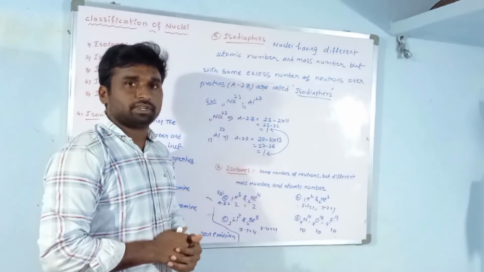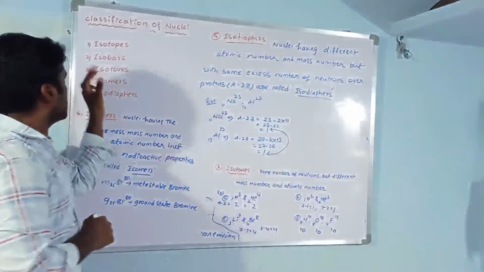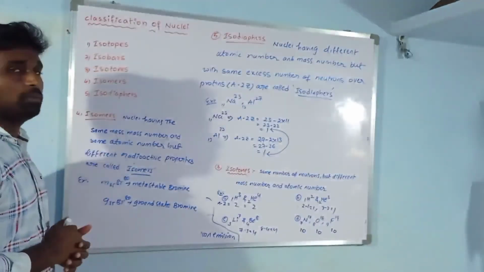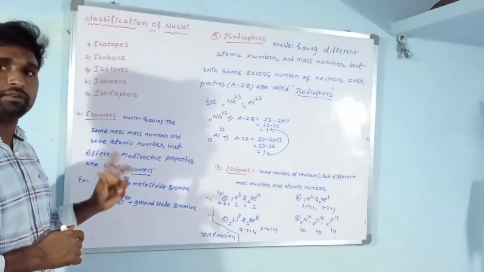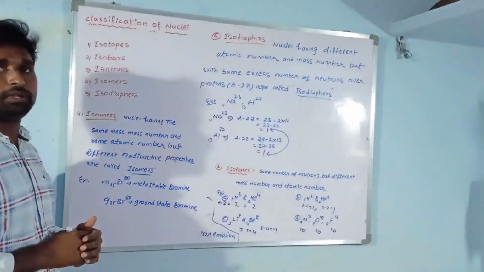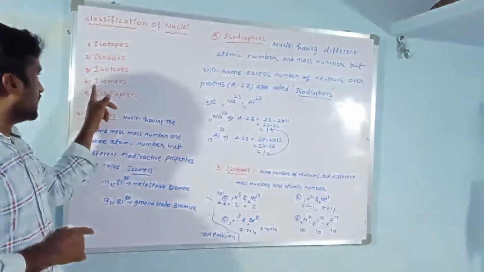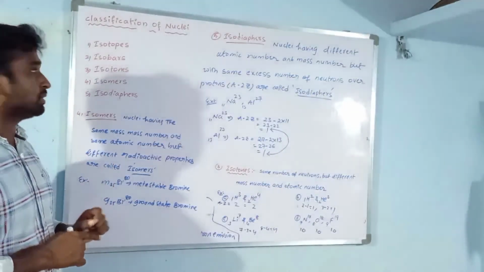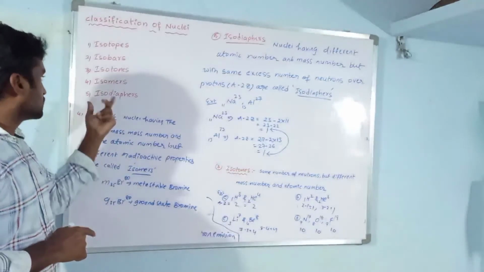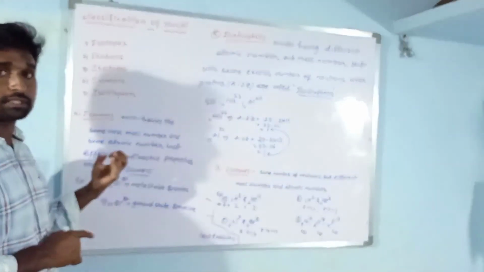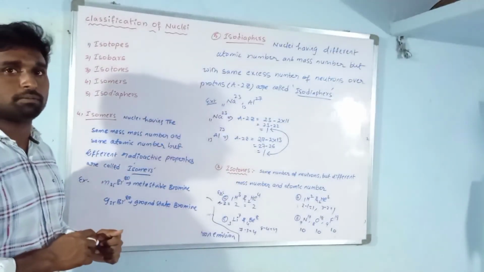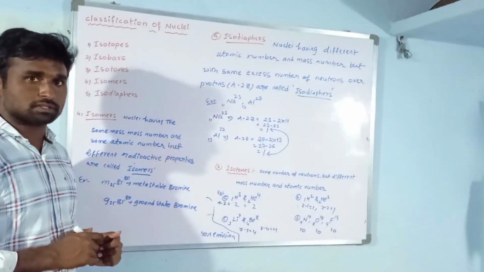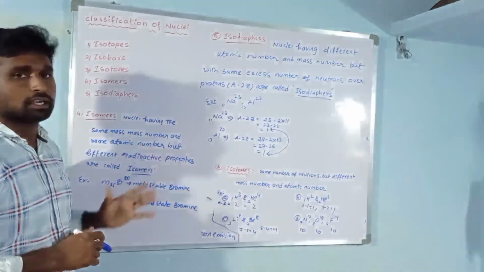So this is a classification of nuclei. Isotopes means same atomic number but different mass numbers. Isobars means same mass number but different atomic number. Isotones means same neutron number. Isomers means same mass number, same atomic number, but different radioactive properties. Isodiaphers means different mass number, different proton number, but they are having the same excess number of neutrons. So this is a classification.